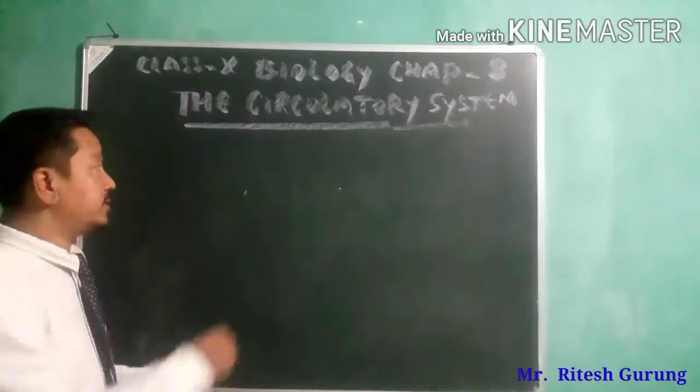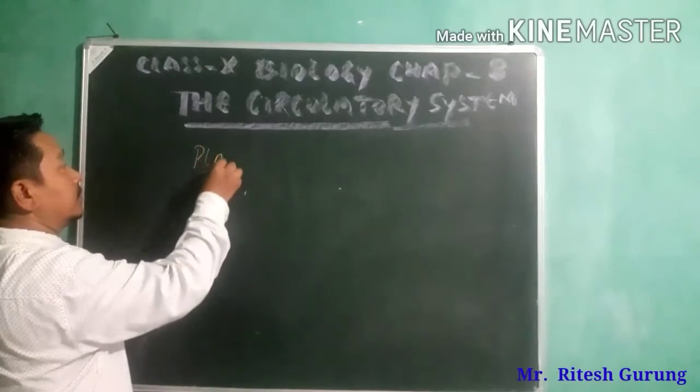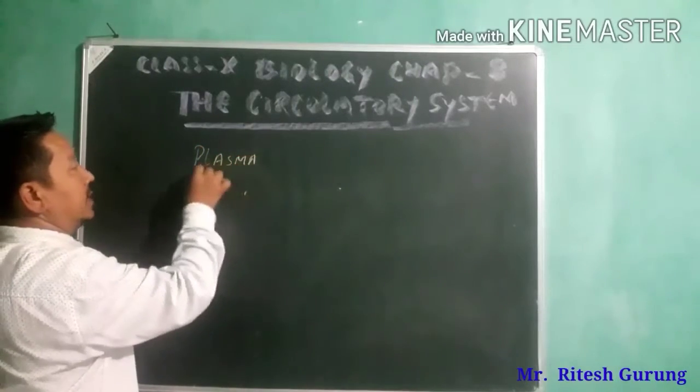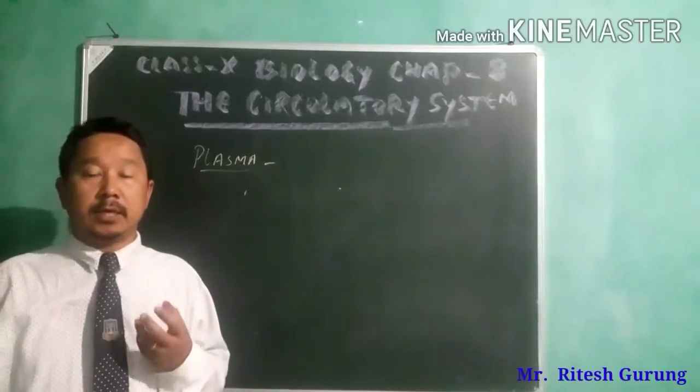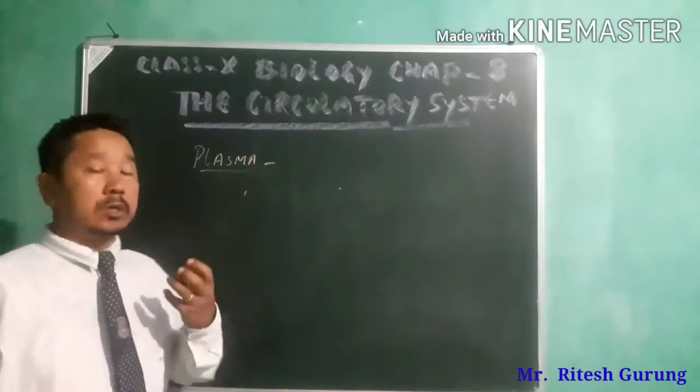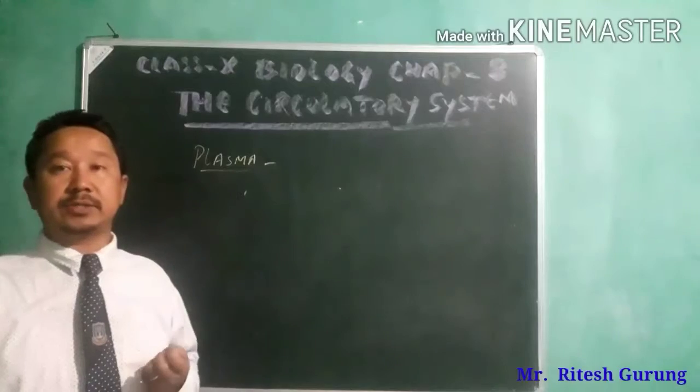Now let's talk about plasma, which is the liquid or fluid portion of blood.